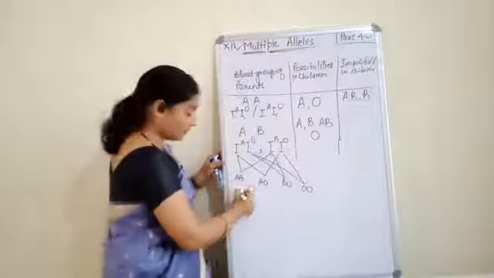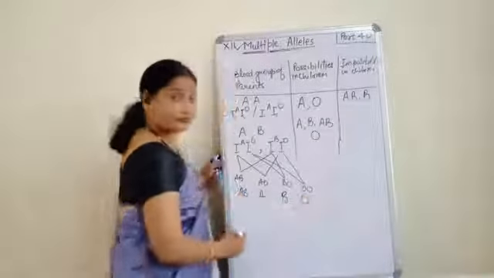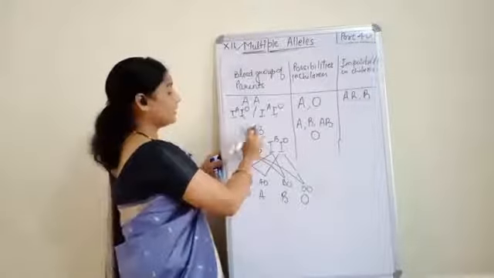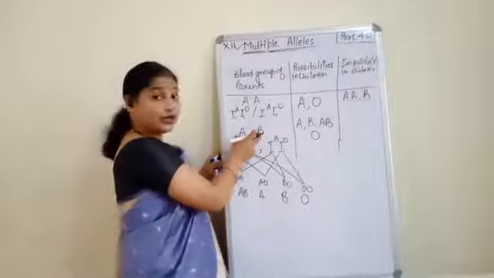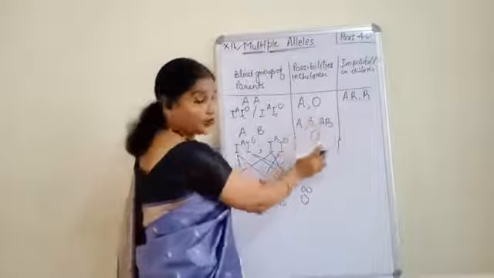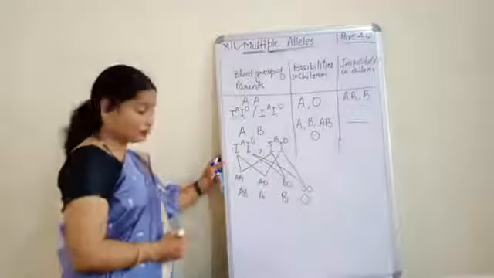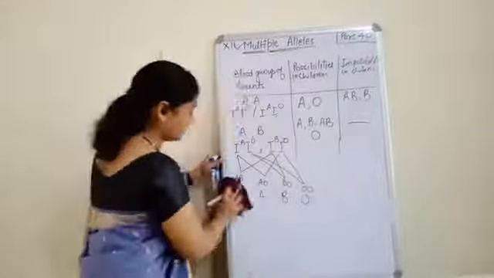So what will be the blood groups? A, B, AB, O. So if the parents have blood groups A and B, then children can have any one of them. Impossibilities, nothing. Okay.